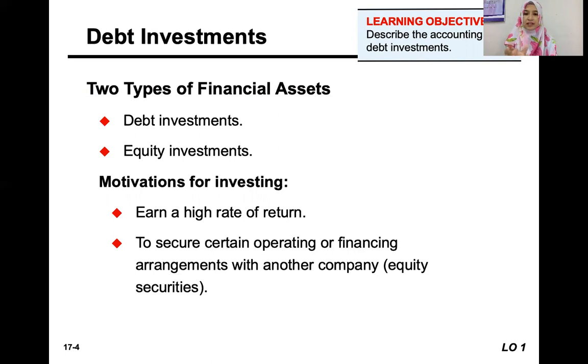So that relationship or arrangement can be secured by companies investing in the other company, so it is further strengthened. The operating or financing arrangement is strengthened by us, let's say, buying the shares of that company, or buying the bonds of the company.